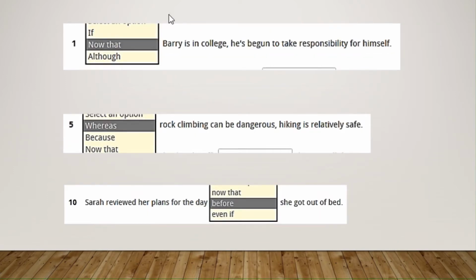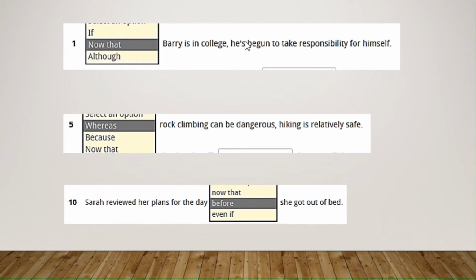I have another 3 from the second exercise, the exercise B. Here you had 3 options, if, now that, and although. Barry is in college. All right, if you analyze just the first one, the 3 of them are possible. If Barry is in college, now that Barry is in college, although Barry is in college, the 3 are possible, but when you analyze the result, he's begun to take responsibility for himself.